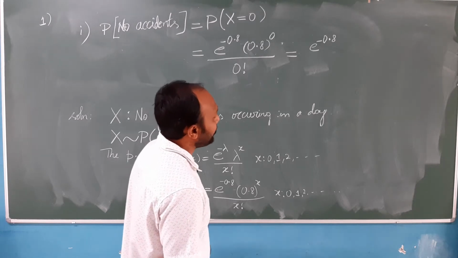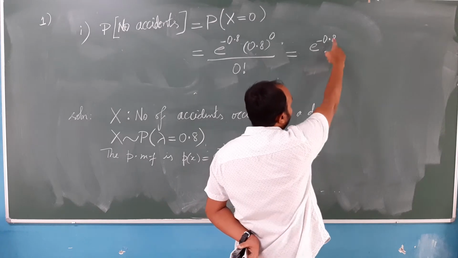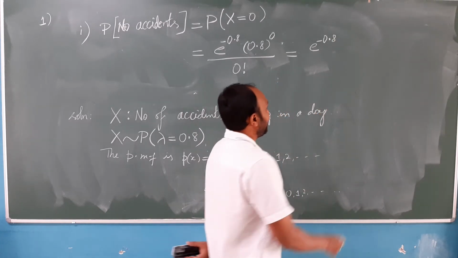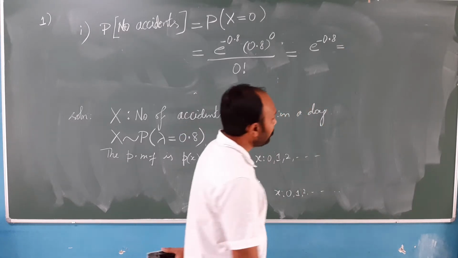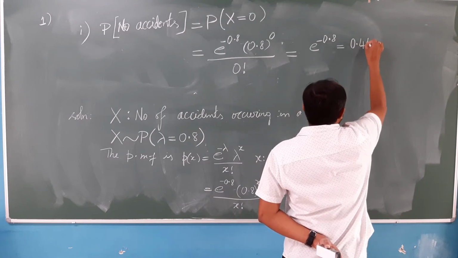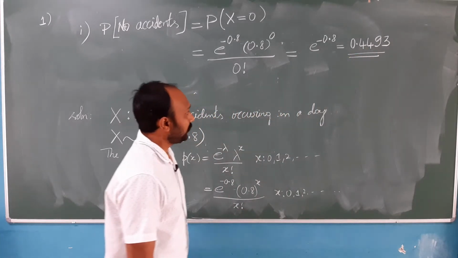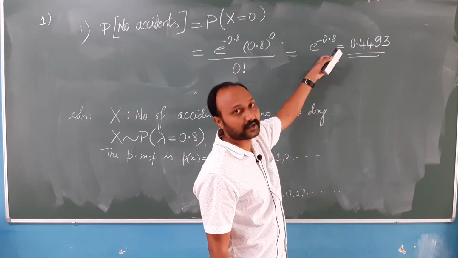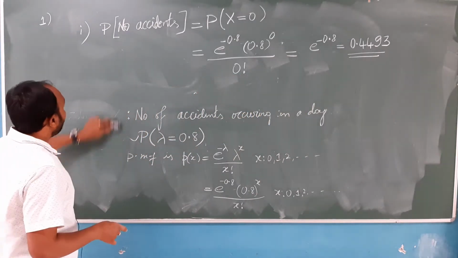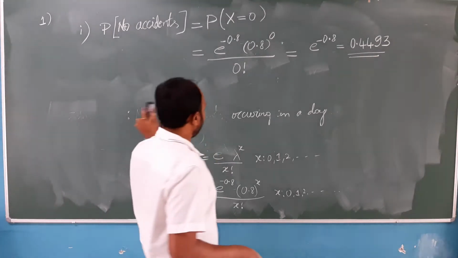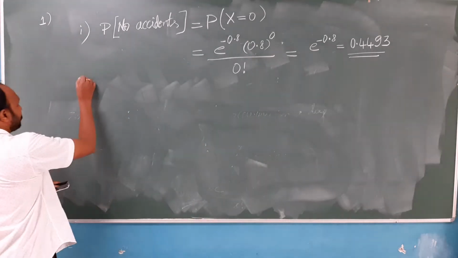If you study the Poisson distribution table, then you can get the value for e to the power minus 0.8. I will just write the final answer. The final answer for e to the power minus 0.8 is 0.4493. You can get this answer from the Poisson distribution table which is given in your textbook. Please refer to it. So, this is the probability of no accidents. Now we need to find the probability that there are accidents. That's the second thing.